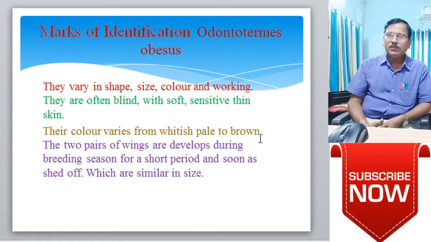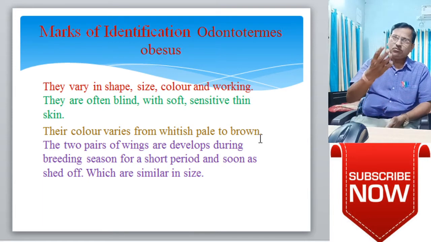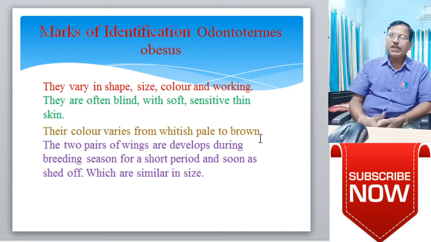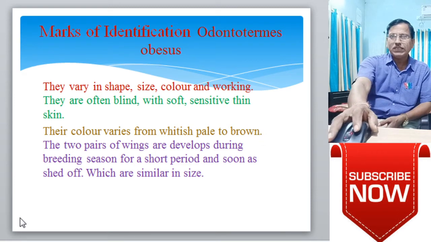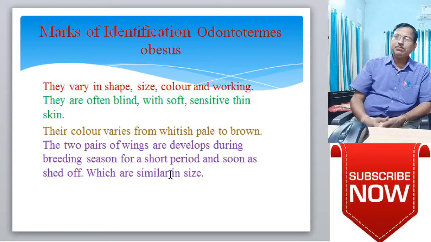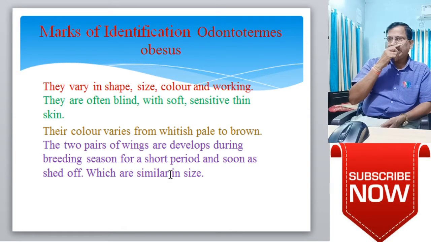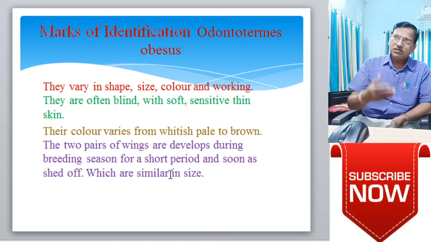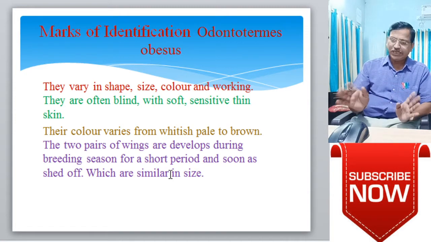They are often blind with soft, sensitive, thin skin. Mainly, we have not seen vision; they are blind, only sensitive on the thin skin. Their color varies from whitish pale to brown. Two pairs of wings, similar in size, are developed in the reproductive caste only during the breeding season for a short period, and soon the wings are cast off or shed off.